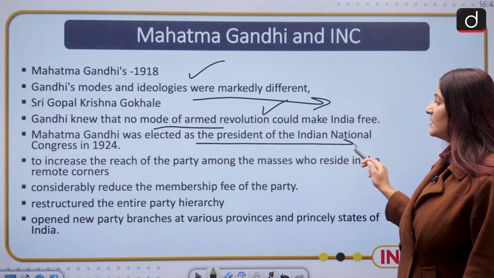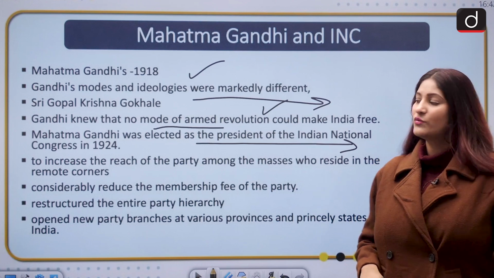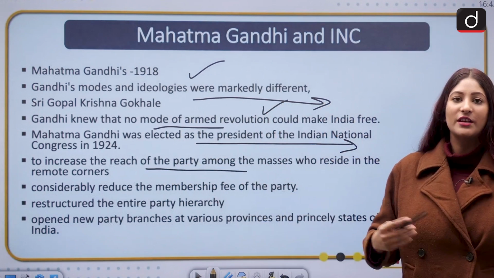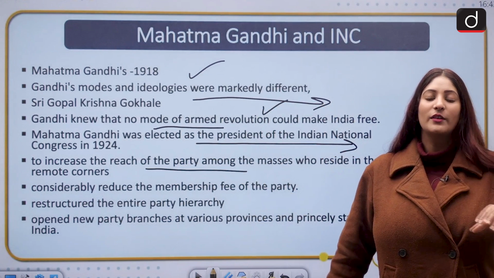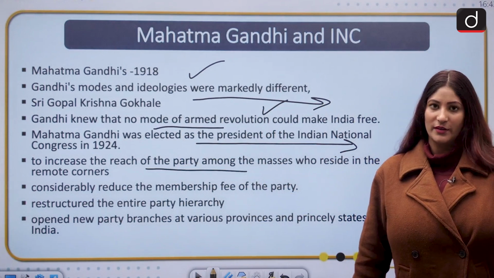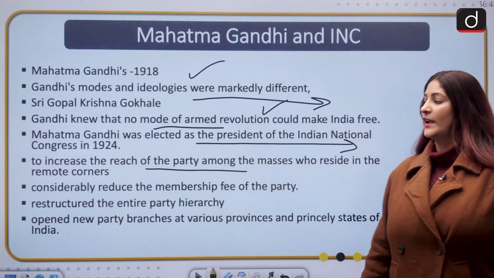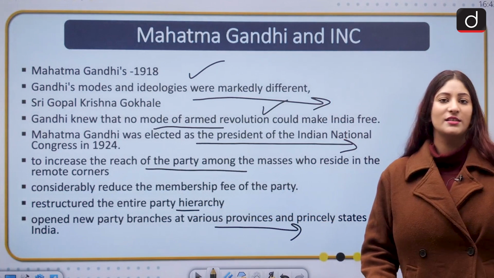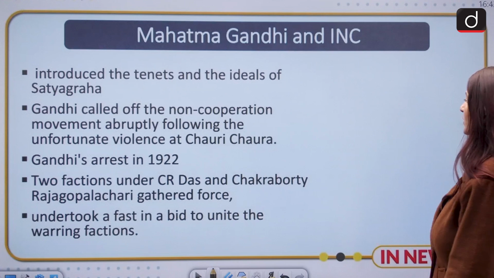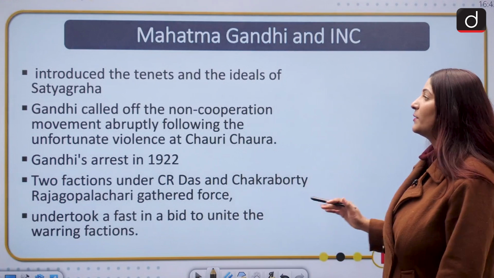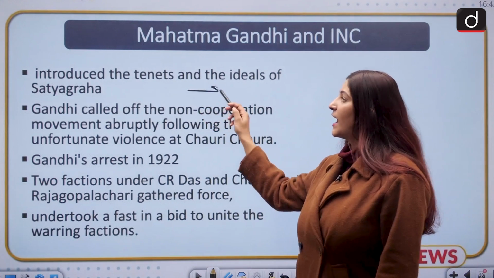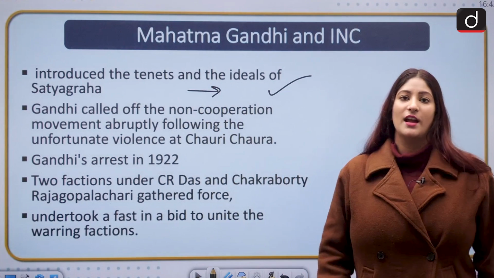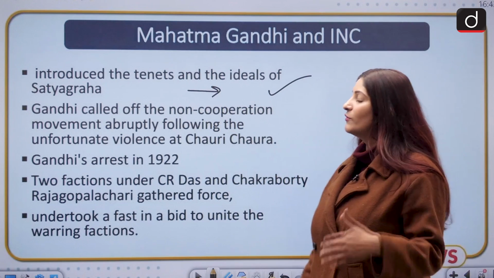He was elected as the President of Indian National Congress in 1924, and the first thing that he did was to increase the reach of the party so that the most common of the common man could be a part of it. So he reduced the fee of the INC and restructured the entire party hierarchy, opened new party branches, and that made INC reach the heights of its popularity. He introduced, as the president, the principles and ideals of Satyagraha and not any violent movement or struggle.